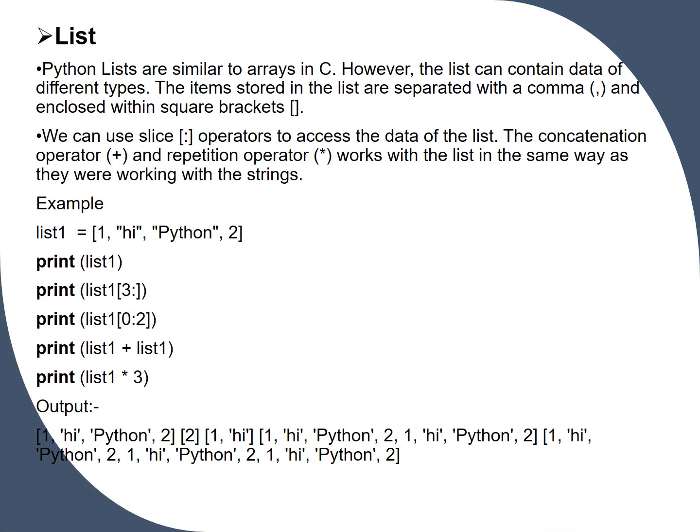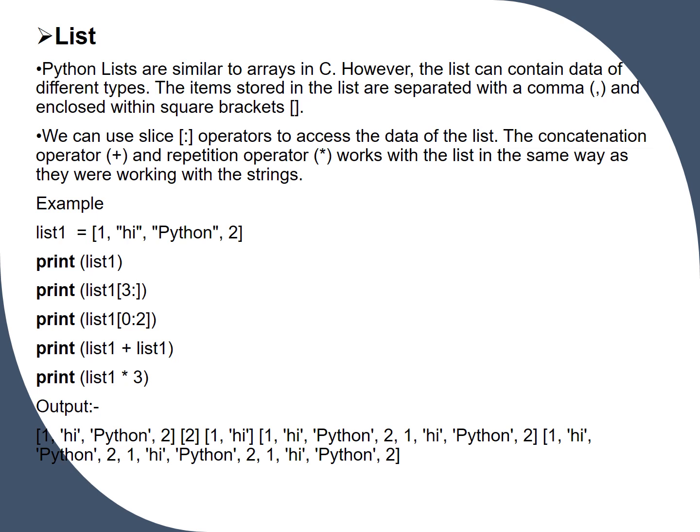List. Python lists are similar to arrays in C. However, the list can contain data of different types. The items stored in the list are separated with a comma and enclosed within square brackets. We can use the slice colon operator to access the data of the list. The concatenation operator plus and repetition operator asterisk work with the list in the same way as they work with strings.